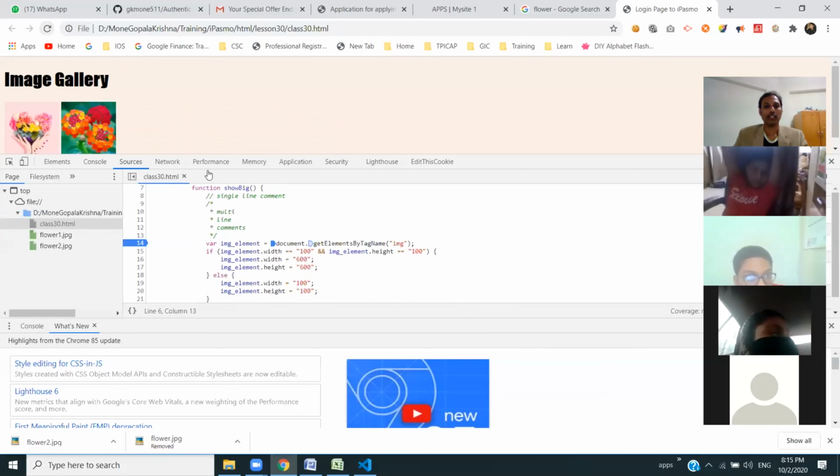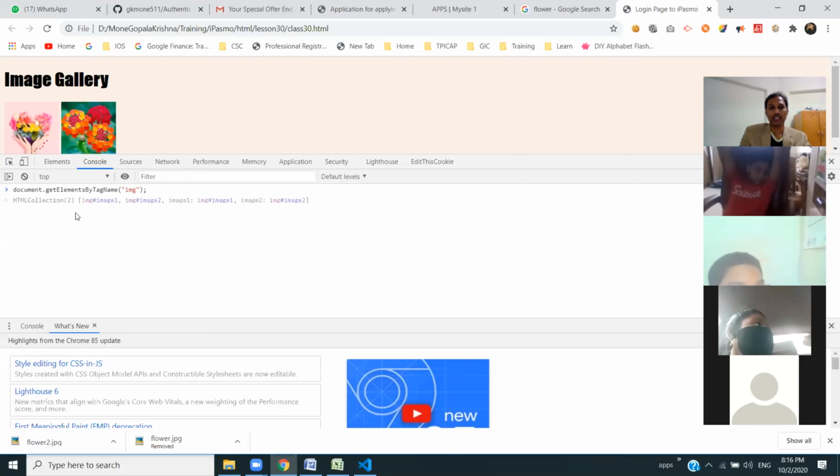So I'll just use the console. Document dot get elements by tag name. What's the tag name? IMG. See, I got two images, image 1 and image 2. I got two things, right?